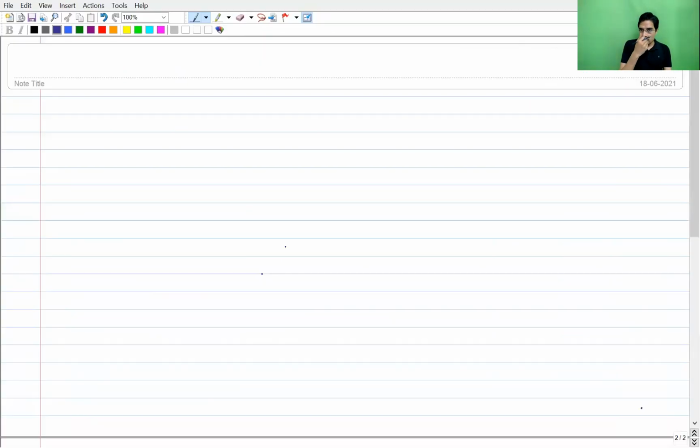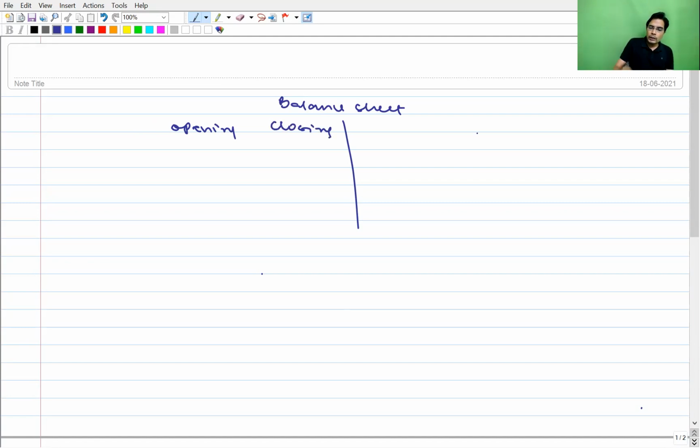Till now, whatever questions we did, they used to give us a balance sheet. And in that balance sheet, they used to give us one column wherein opening balances of the liabilities and assets will be there, and one column wherein they will give us closing figures.